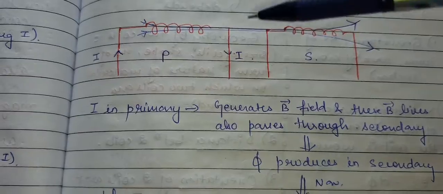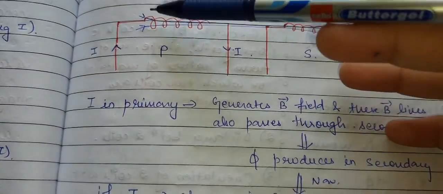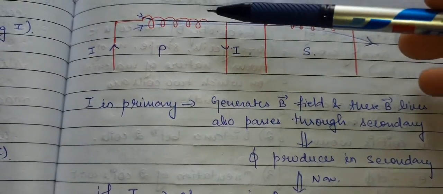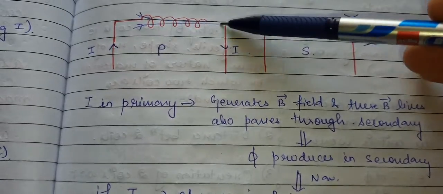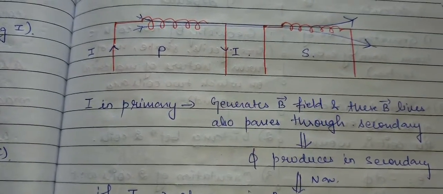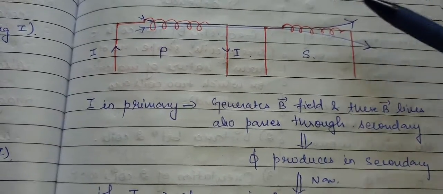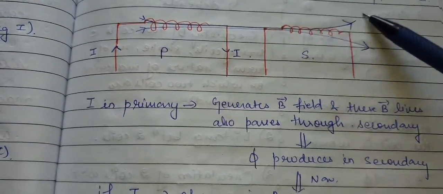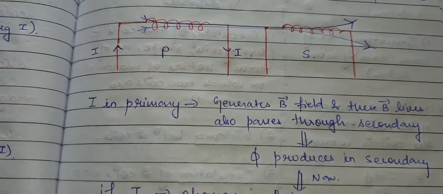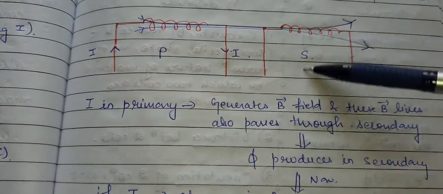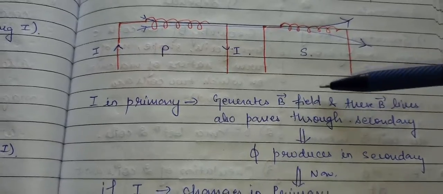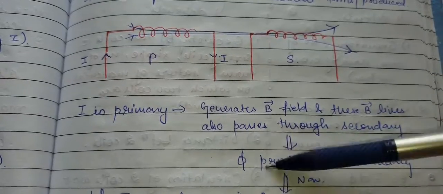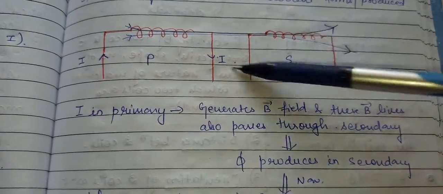Because of the flow of current, magnetic field lines are produced, crossing through that area, and the same magnetic field lines pass through this coil as well. Since our I was variable, the magnetic field lines were also variable, so the magnetic flux passing through the conductor is changing, and current is automatically induced in the secondary coil. So I in the primary generates magnetic field lines, these magnetic field lines also pass through the secondary, and flux is produced in the secondary coil. That is what I said just now.